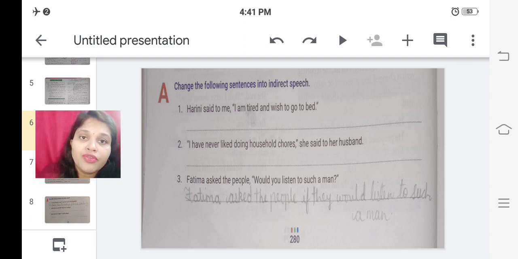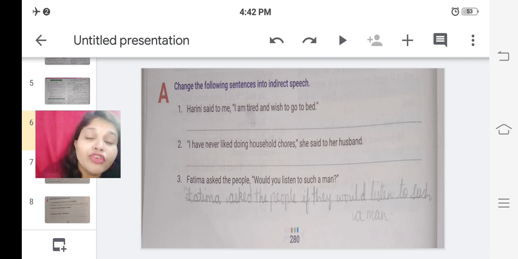And instead of conjunction that, since this is a question statement which has started from the modal would, for that I have used the conjunction if, or you may use whether also. Fatima asked the people if they would listen to such a man. So I have converted it into a statement. It is not a question anymore in the indirect speech.